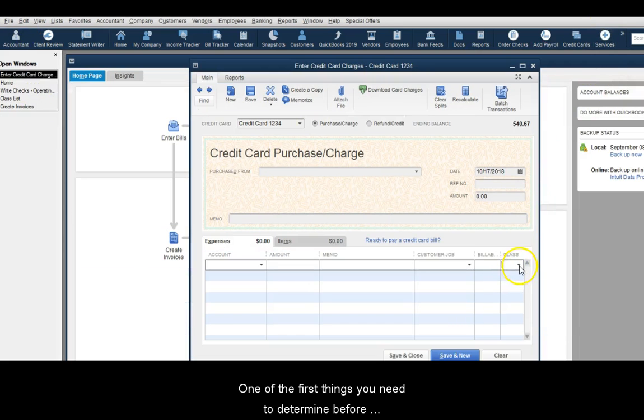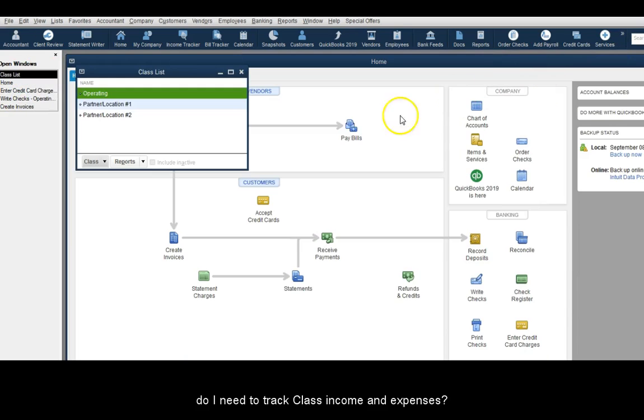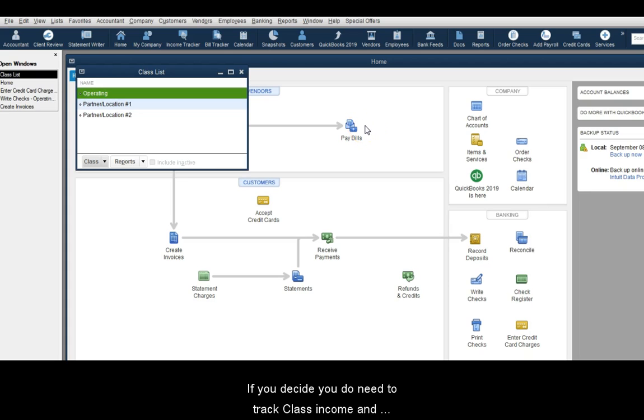One of the first things you need to determine before using your QuickBooks product is, do I need to track class income and expenses? If you decide you do need to track class income and expenses, understand this. You will need to utilize that feature for all class income and expenses. If you do not, you will not have an accurate and/or complete profit and loss by class report.